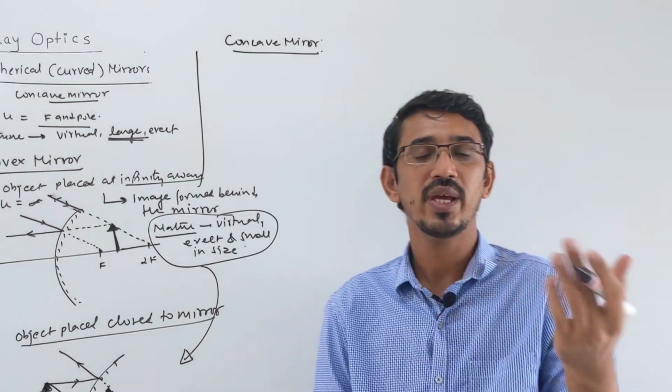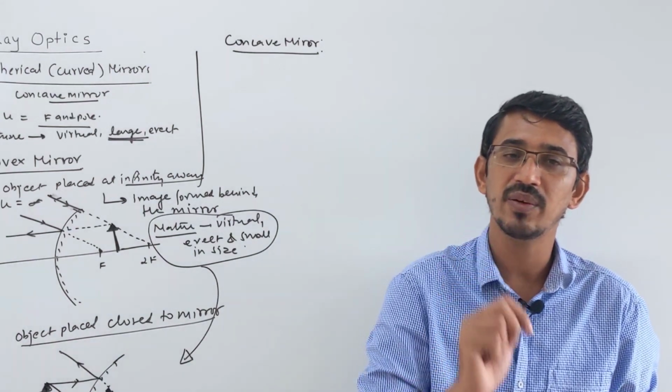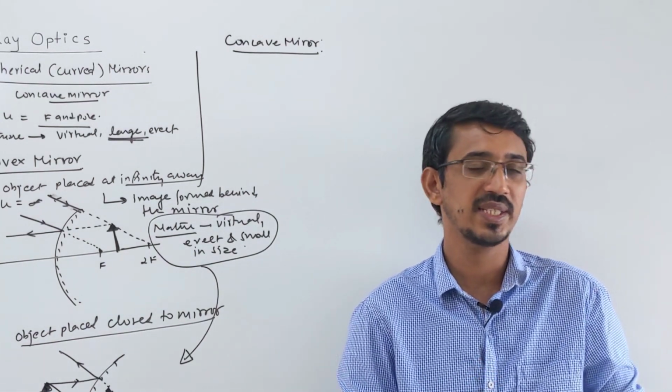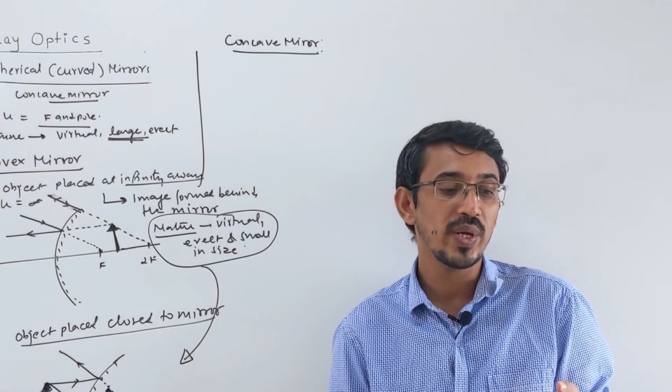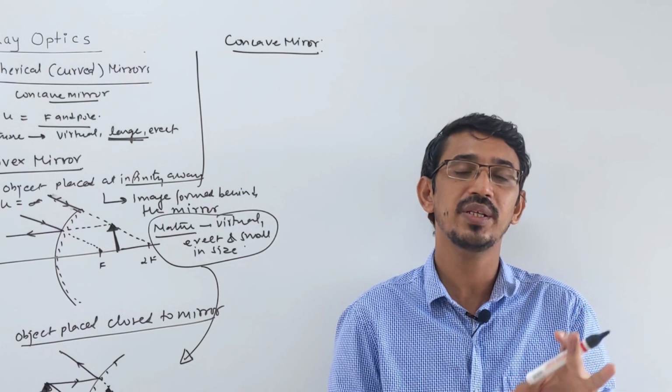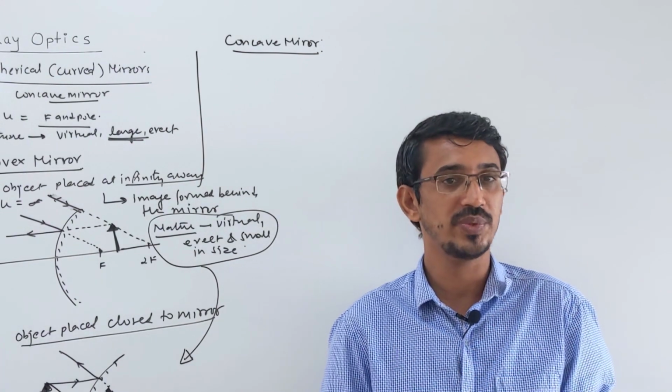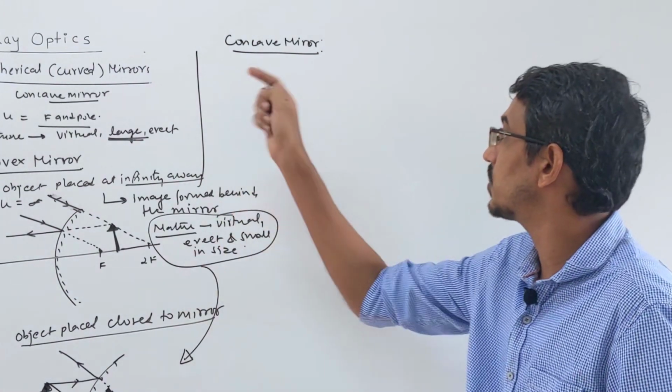Concave mirror usually makes what? Real image, but it can make virtual image also. The last case, the sixth case we learned, it can make a virtual image. And the virtual image it makes is always what? Bigger in size than your object. So I am talking about this in terms of magnification.